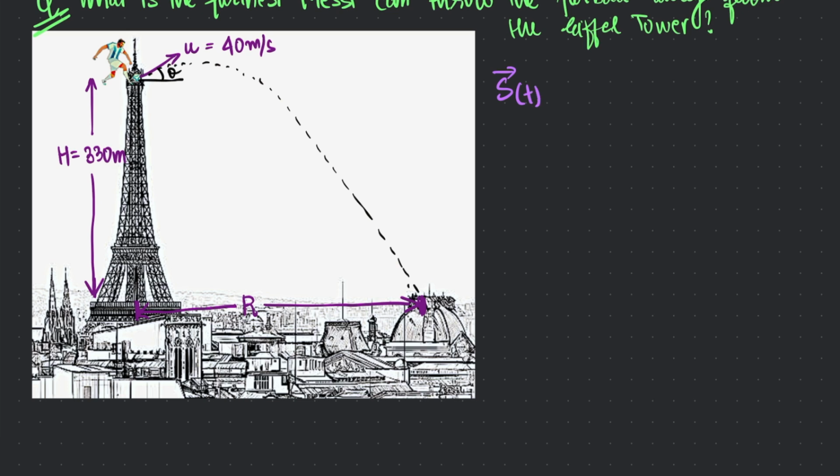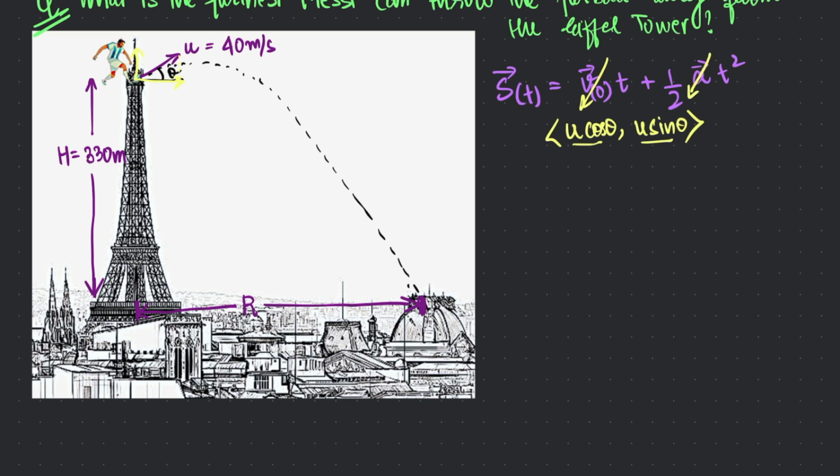So the second equation of motion is s of t, which is the displacement at time t, equals the initial velocity, let's call that v sub 0, times the time plus half the acceleration times t squared. Now, what do we know? In our case, we have the velocity to be a vector (u cosine theta, u sine theta), where u is the speed at which Messi is throwing the ball, theta is the angle it makes with the horizontal, and so we can write it in terms of its two coordinates, x and y, and that becomes u cosine theta and u sine theta.